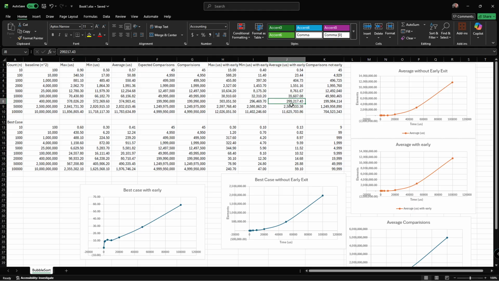When we look at the graphs, this one here is the first one. It is the average case without early exit. Just looking at it, you could see that as being a quadratic curve. You could see it going up as you expect. As you get more, it'll start looking steeper and steeper, and that's what we expected. You will notice here for average with early exit, we got the same thing. So that's actually pretty good. We got what we expected.